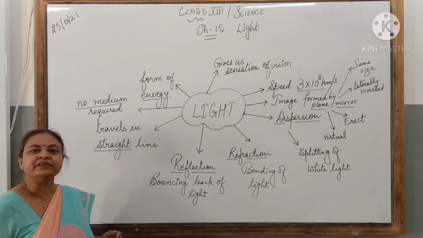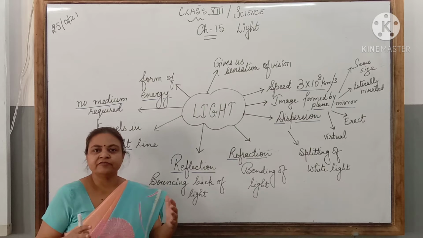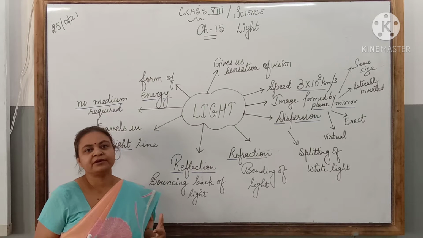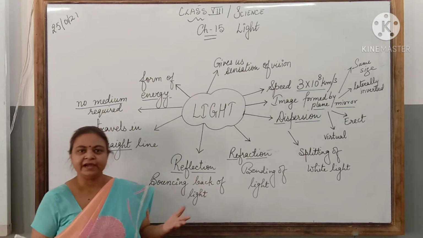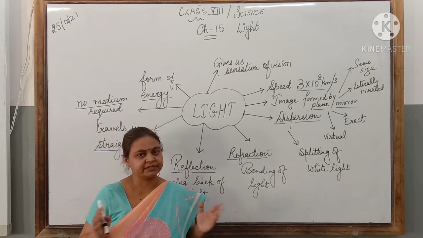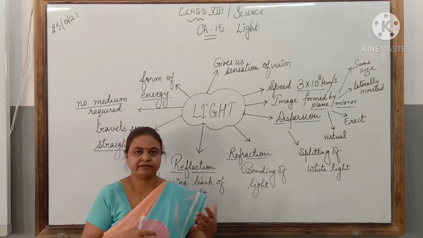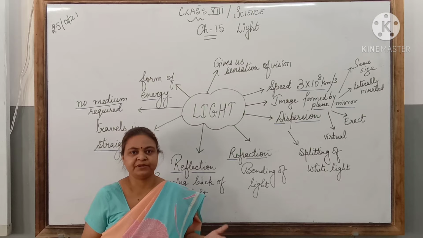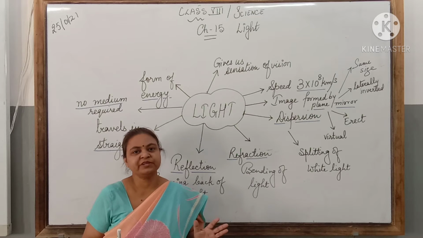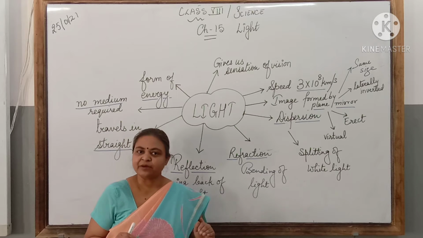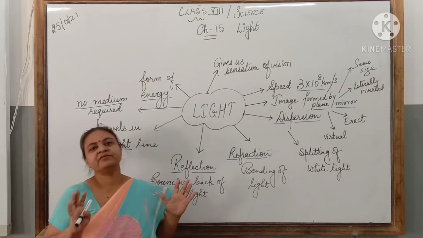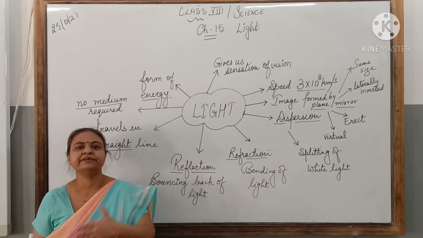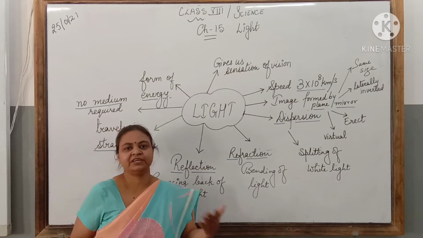Light is a form of energy. We are able to see the things because either light is emitted from them, because they are luminous objects like a lamp or a tube light, or any luminous object which emits light, or because light enters our eyes after reflection.